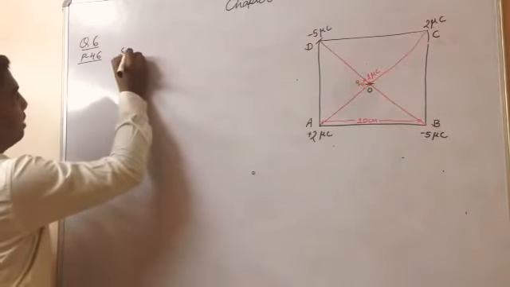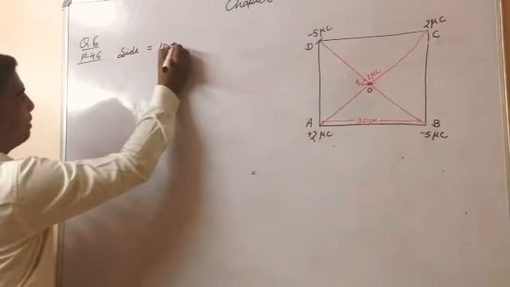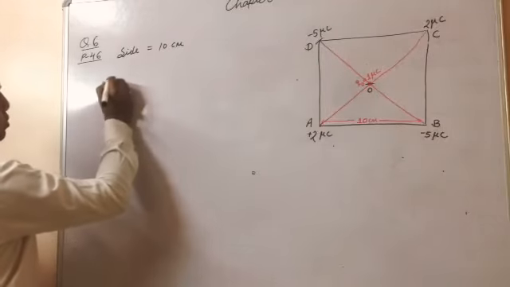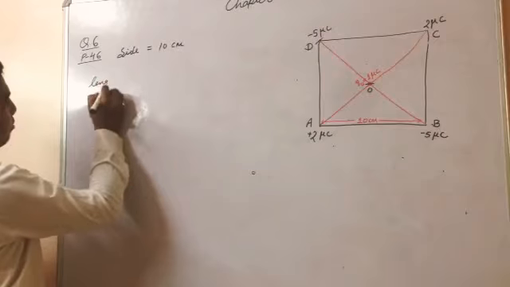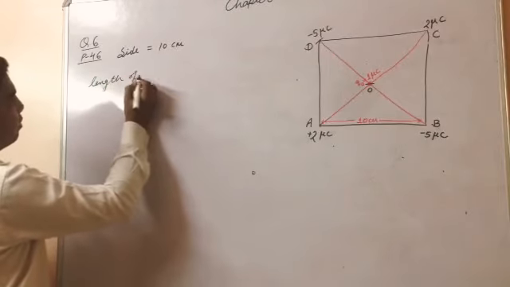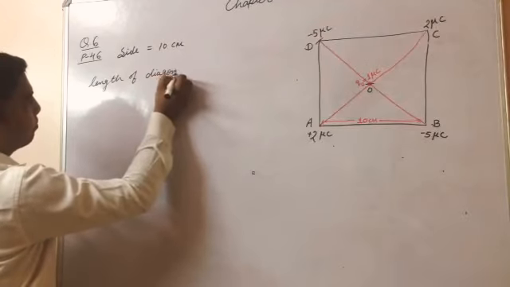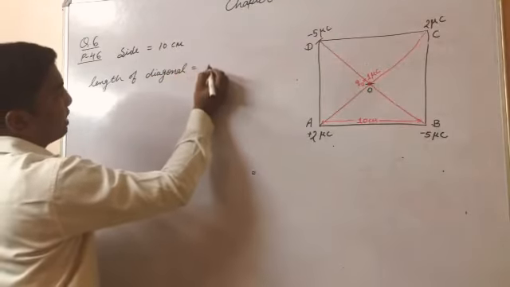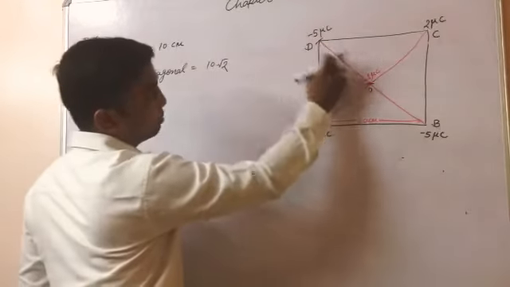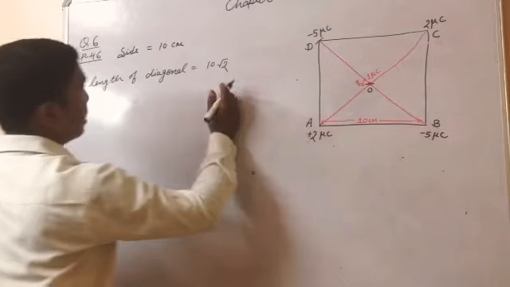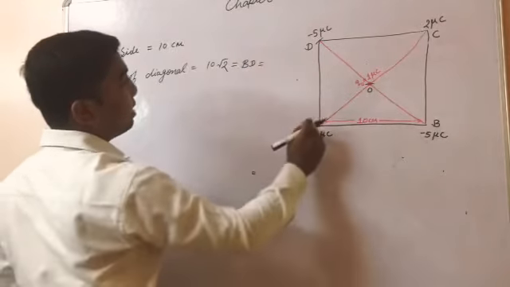What is the side of the square? Side of the square is given 10 centimeter. So what is the length of diagonal? This is side root 2, so this would become 10 root 2. Diagonals are BD and AC.